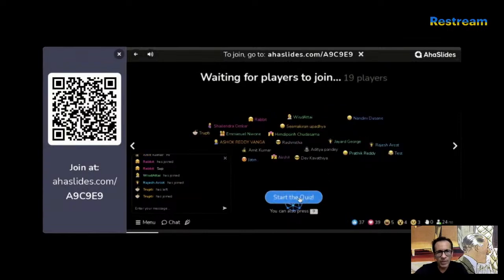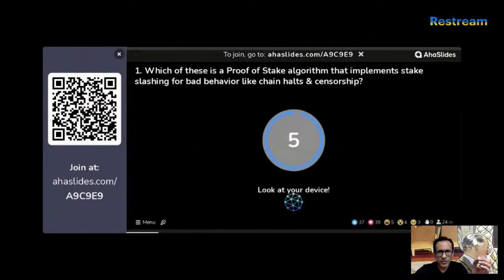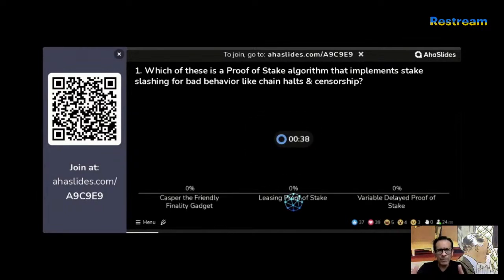So I'm starting the quiz. Question 1 coming up on your screens. Which of these is a proof of stake algorithm that implements stake slashing for bad behavior? Bad behavior means things like chain halting and censorship. So is it Casper the friendly finality gadget? Is it leasing proof of stake? Or is it variable delayed proof of stake?